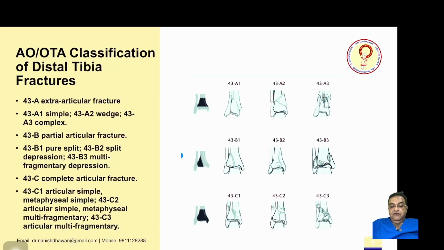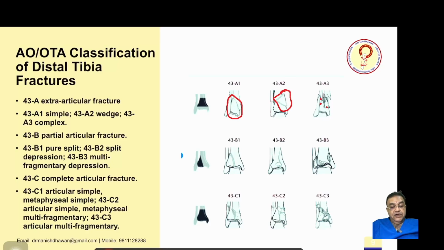It is of different varieties. 43A is extra articular fracture. So, A1 is simple fracture. You can see this is just a simple fracture. A2 is a wedge fracture. A3 is a complex fracture, but the articular surface is escaped.